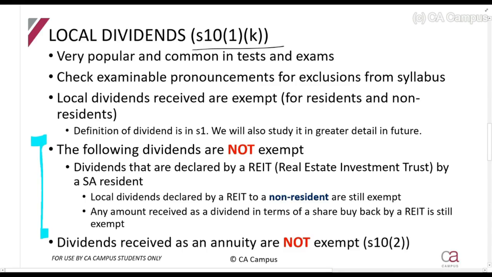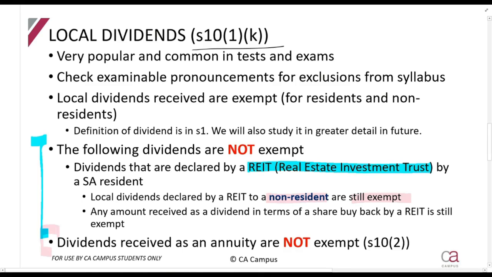The first one is, let's say, dividends that are declared by a real estate investment trust. Now, technically speaking, REITs will not be examined, but they have, for some reason, shown this in the ITC exam pronouncement, so I'm just mentioning it to you. I'm not going to go into the detail of that. They'll state to you, if a real estate investment trust pays you dividends as a resident, it will not be exempt. But if they pay it to a non-resident, it will still be exempt. Again guys, not very common to see at all.